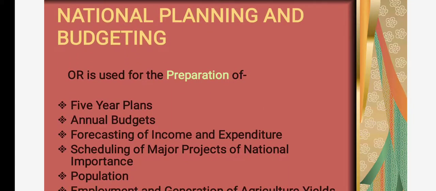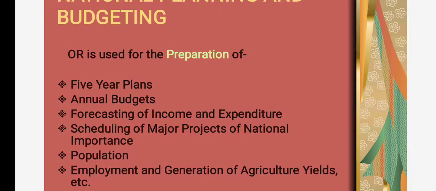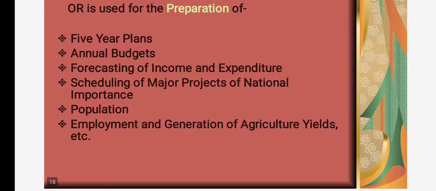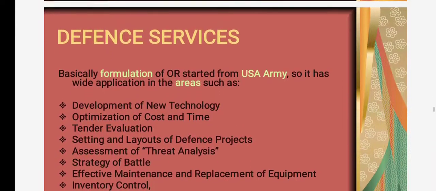National planning and budgeting. OR is used for the preparation of 5-year plans, annual budgets, forecasting of income and expenditure, scheduling of major projects of national importance, population, employment and generation of agriculture.